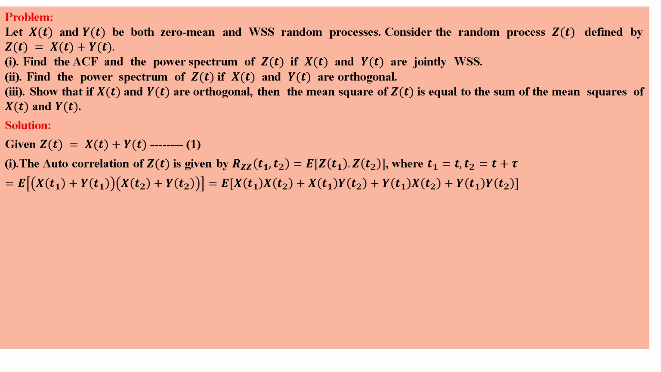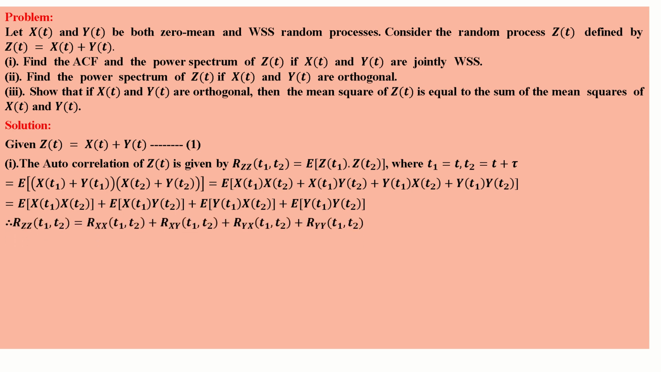So multiplying each and every term, x of t1 into x of t2, y of t1 into y of t2, x of t1 into y of t2, and y of t1 into x of t2. So that is equal to, we are giving expectation to individual terms. Expected value of x of t1 x of t2 plus expected value of x of t1 y of t2 plus expected value of y of t1 x of t2 plus expected value of y of t1 y of t2. Therefore R z of t1 t2 is equal to, so we are changing it into autocorrelation.